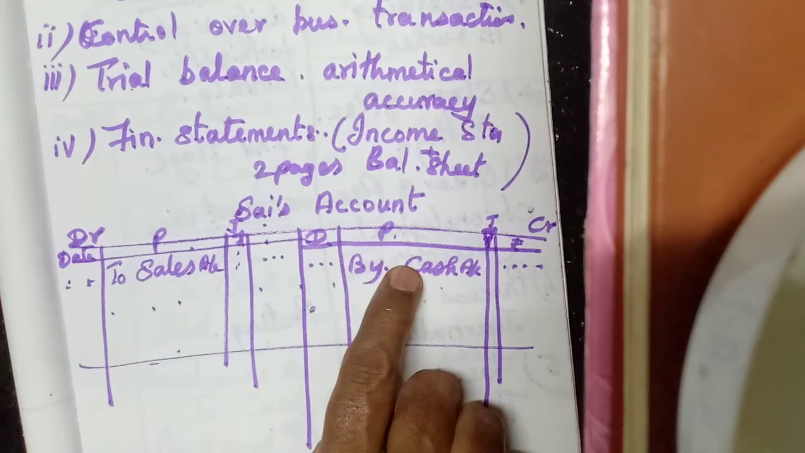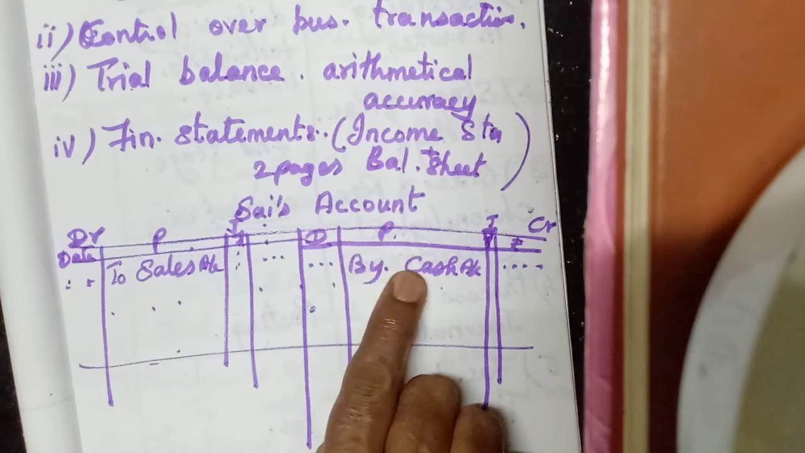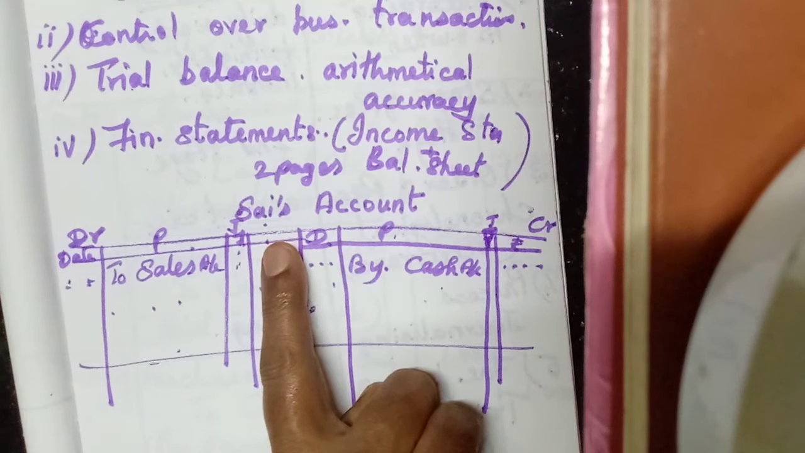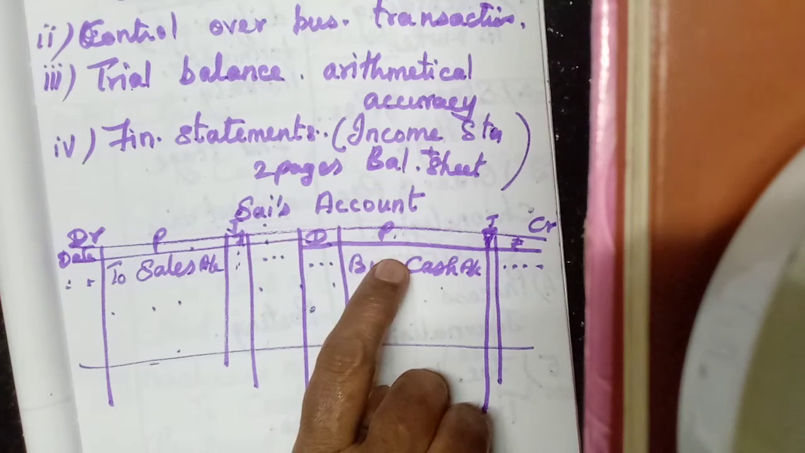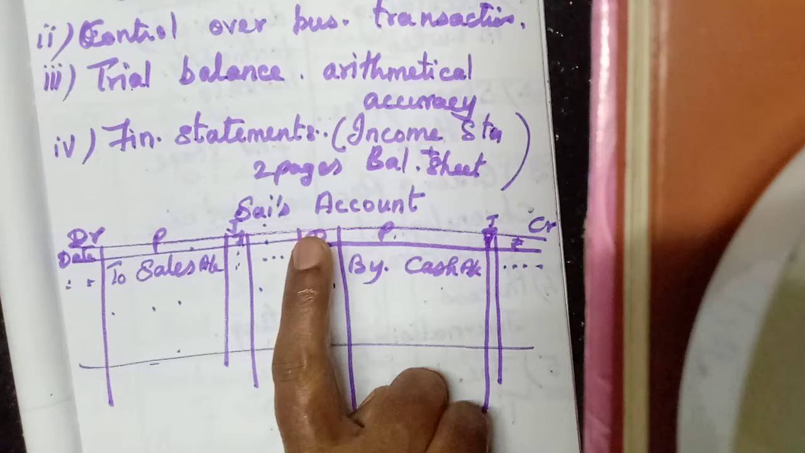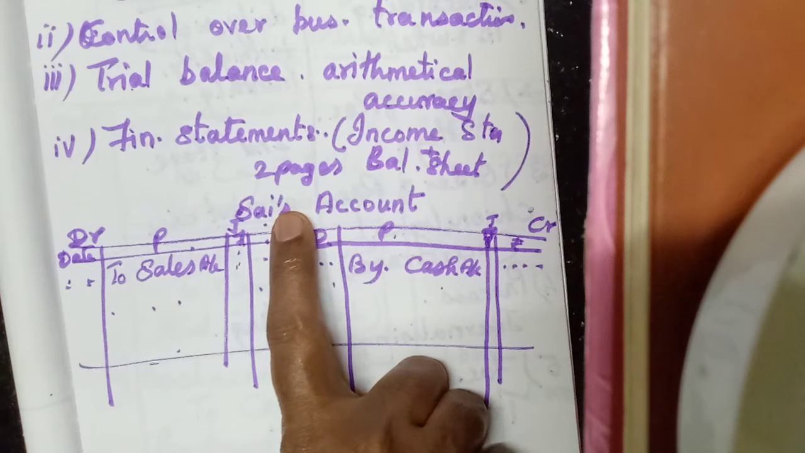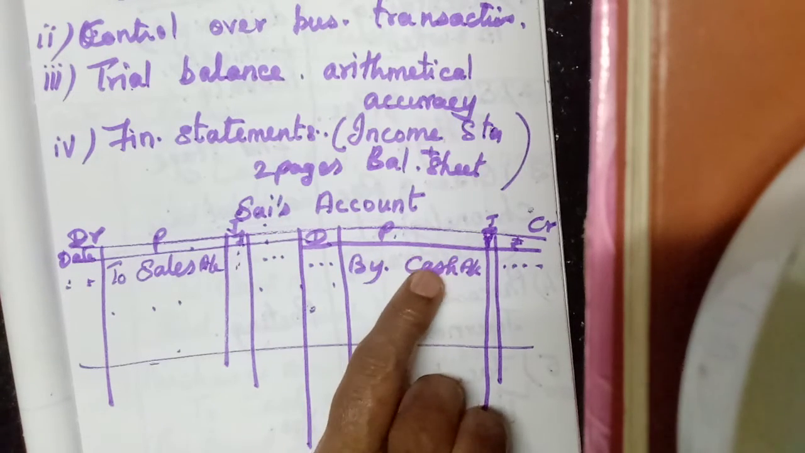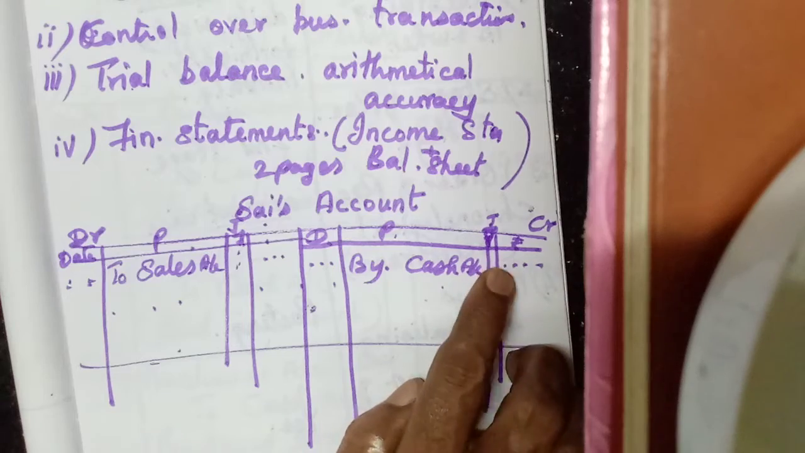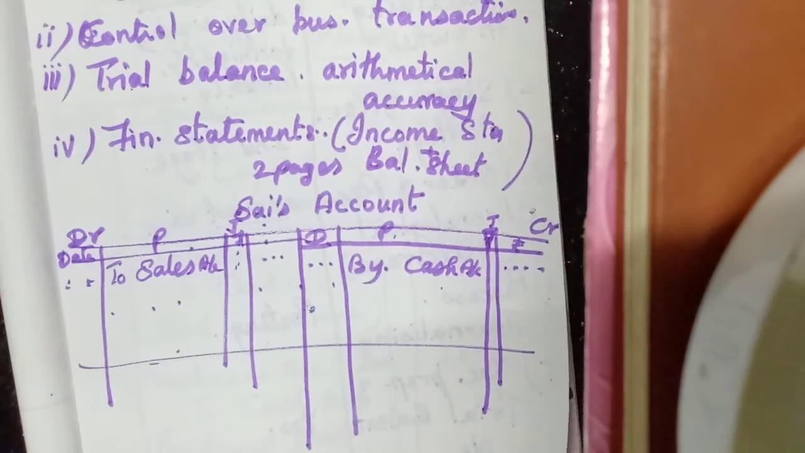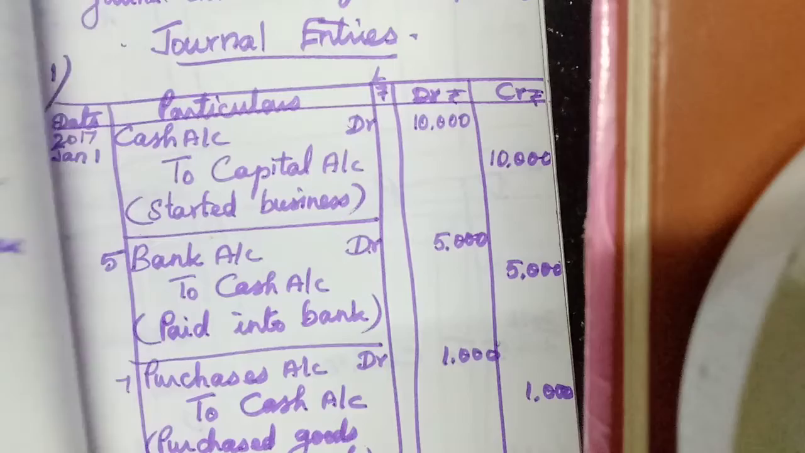Now another account, another entry. Here you just imagine the cash account and the size account. He is paying cash, so we receive cash. Here size is credited, so on the credit side we should write the cash account. Okay. That is the format of the ledger account.